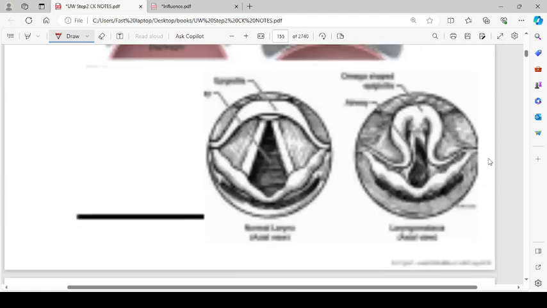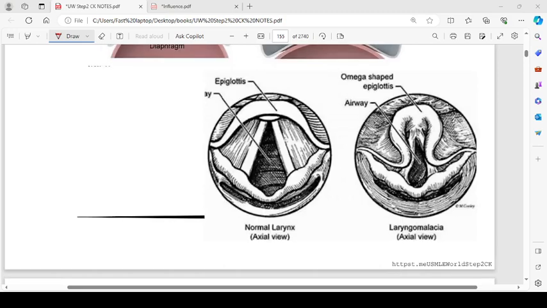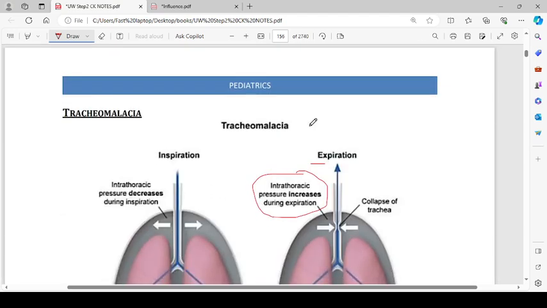So here is another picture in which they are showing something which I can see right now. Yeah, now you can see it. Normal larynx, this is the epiglottis, and this is the airway. Okay, so omega shaped epiglottis, like this is omega, and laryngomalacia happens, and the airway is no more patent.